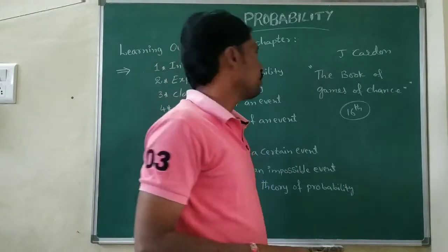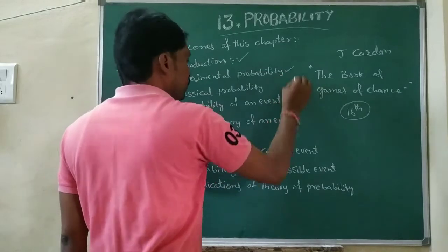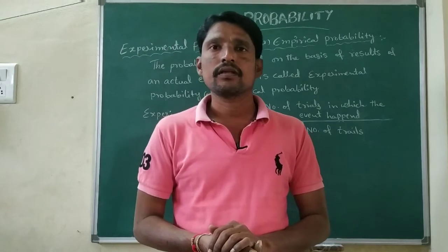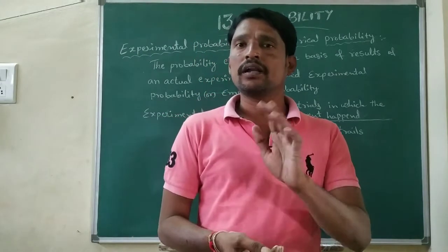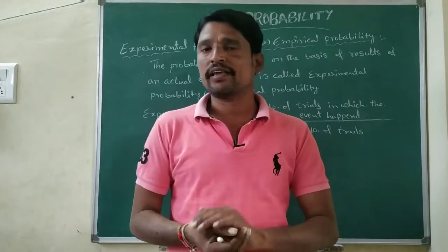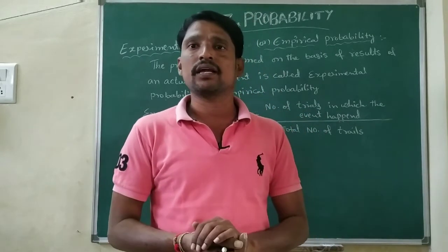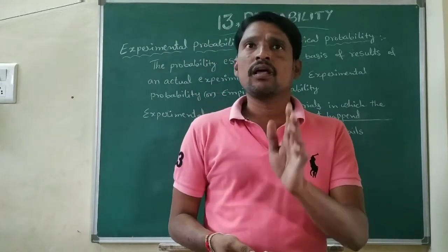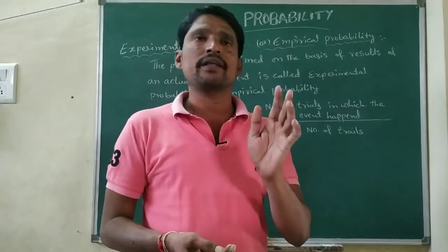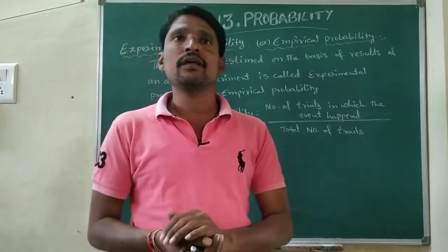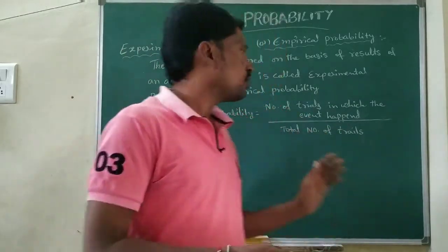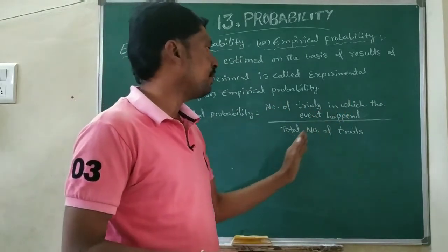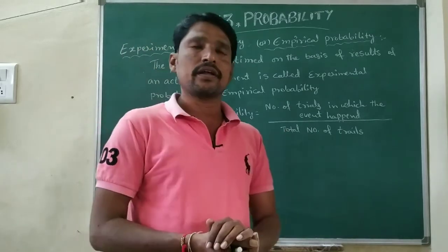Next one is experimental probability, or empirical probability. What is experimental probability? The probability estimated on the basis of results of an actual experiment is called experimental probability or empirical probability. Experimental probability equals the number of trials in which the event happened divided by the total number of trials.